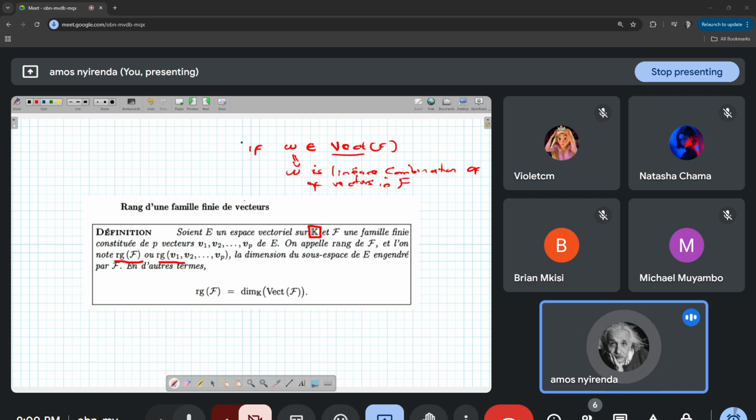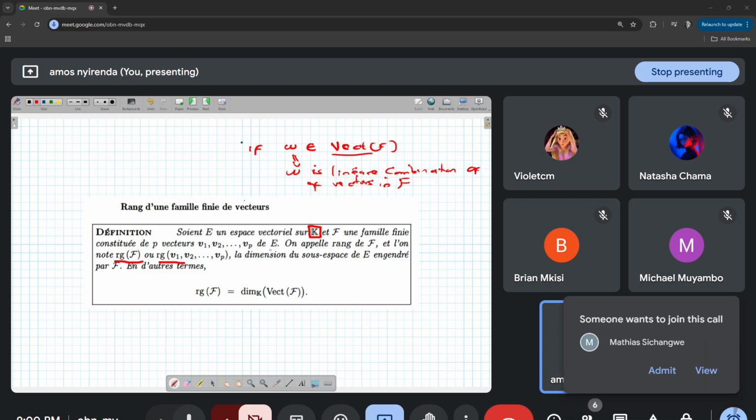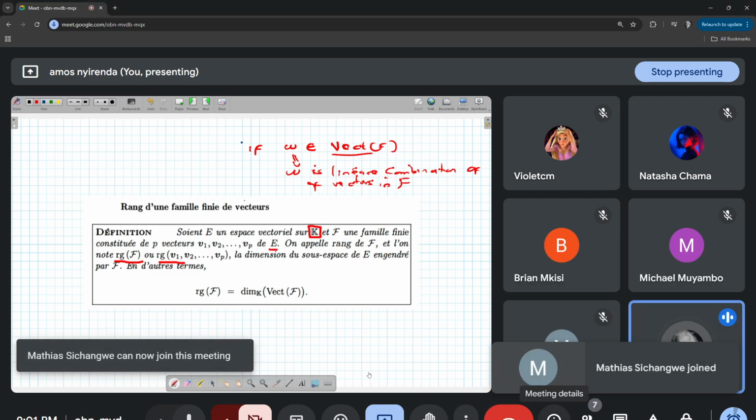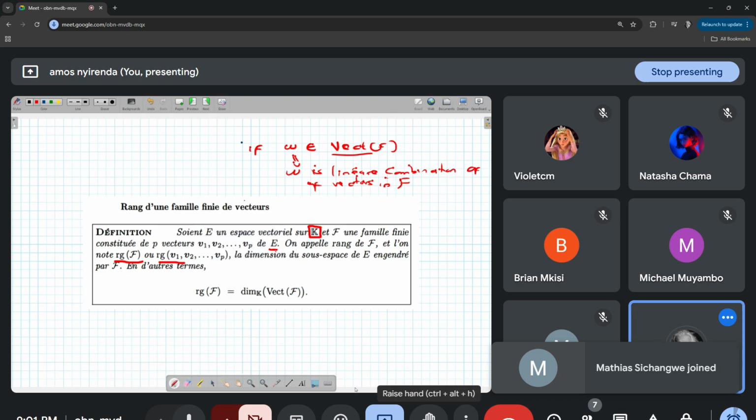Now, this vect is also a sous-espace vectoriel. Maybe if I didn't tell you the other time, it is a sous-espace vectoriel of the parent space, in this case our E. If I didn't say it last time, I'm saying it now: this sous-espace engendré, c'est un sous-espace vectoriel de E. C'est bon? So this is what we have.